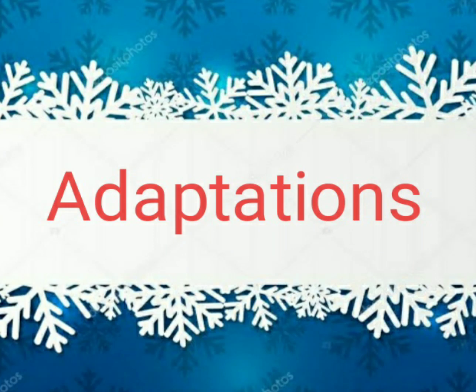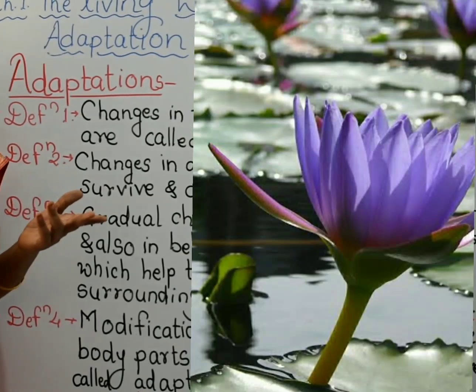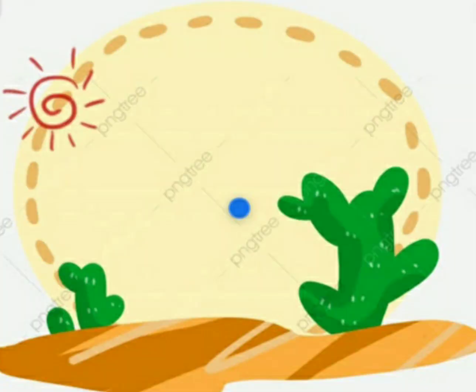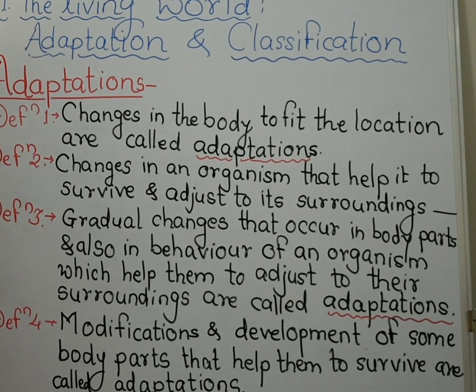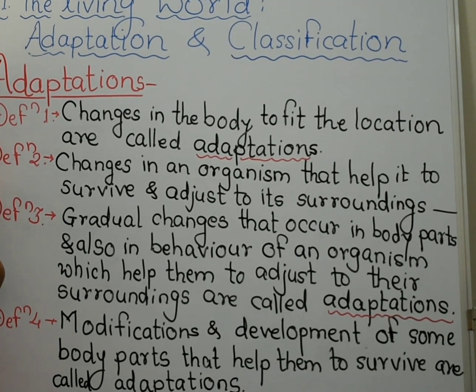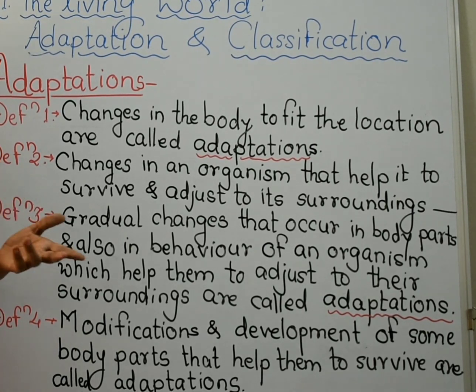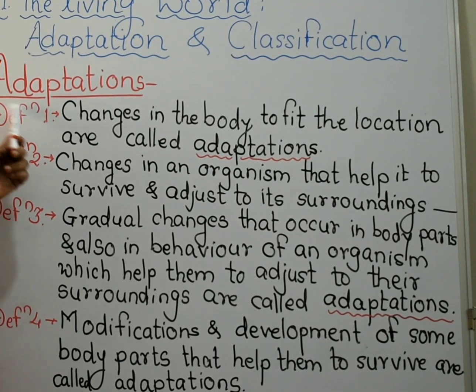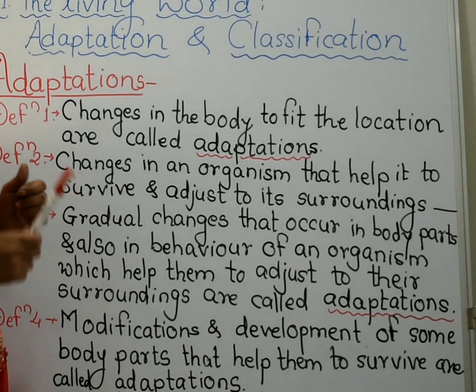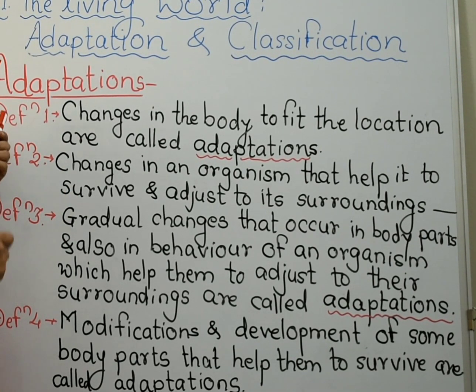Just now we have seen that lotus is found in water only, whereas cactus are found in deserts only. Now, why does this happen? We are trying to find out the answers to this question. There are some structural as well as anatomical modifications that take place in these plants as well as animals, and all these modifications are called adaptations. Now we will try to define these adaptations.